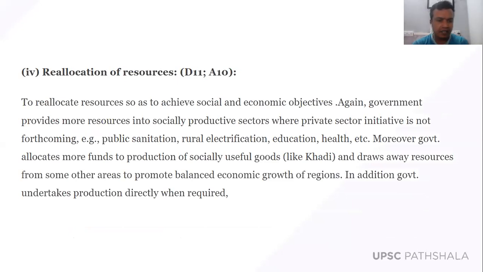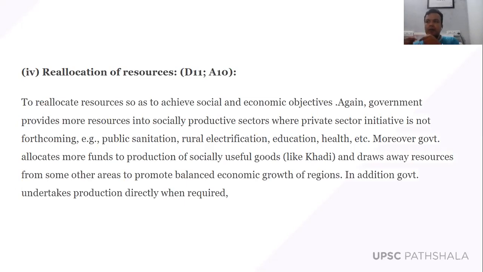So we know here that resources are reallocated so as to achieve the social and economic objective. The government provides more resources into socially productive sectors, while private sector initiative is not forthcoming. So here we can say public sanitation, rural electrification, education, health, etc. So we have seen that India is a mixed type of economy, and in a mixed economy, some of the goods and services are provided by the government, and some of the economic services are provided by the private sector.